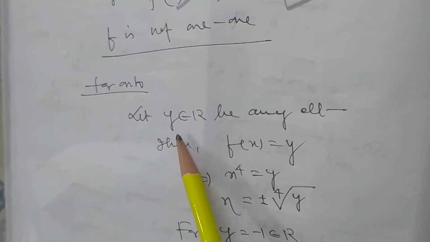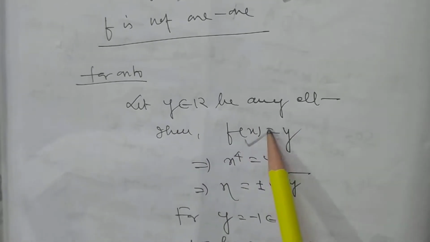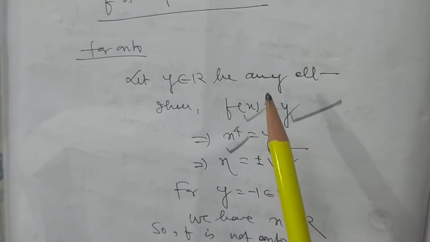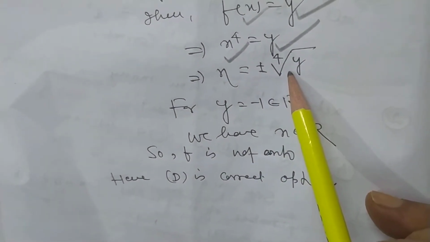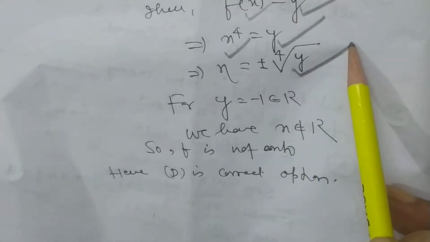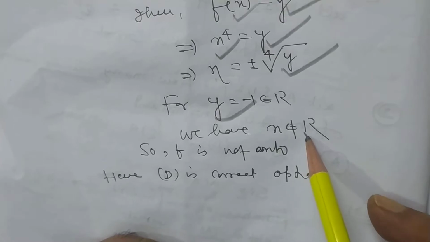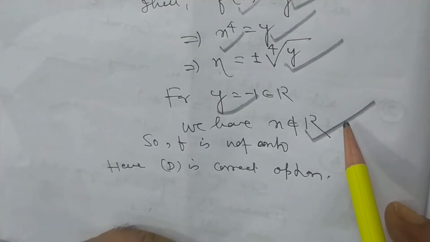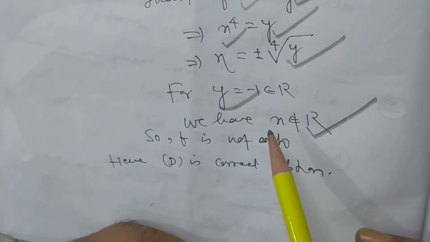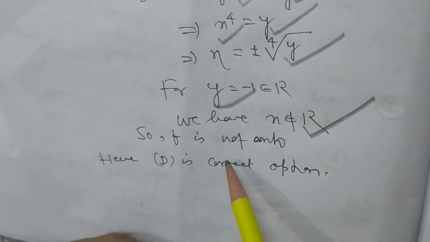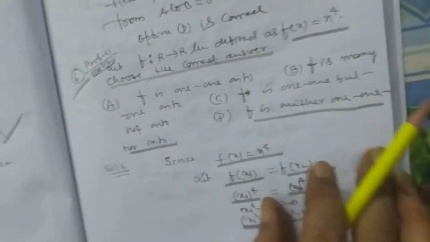Now for onto, let y belonging to R be any element. Then the image of x is equal to y. x to the power 4 is equal to y. So x is equal to the fourth root of y. So y equal to minus 1 belongs to R, but we have x does not belong to R. We will not get any value if y is equal to minus 1. So f is not onto. Hence D is the correct option.